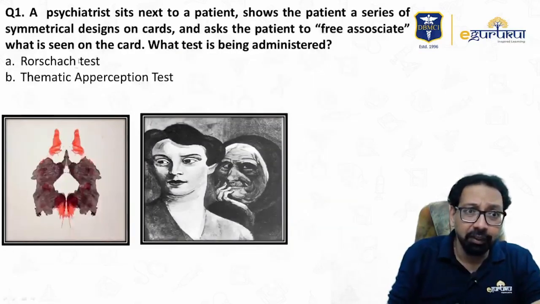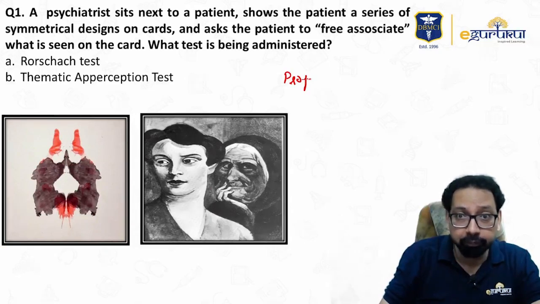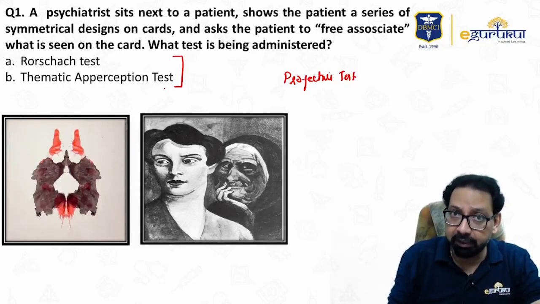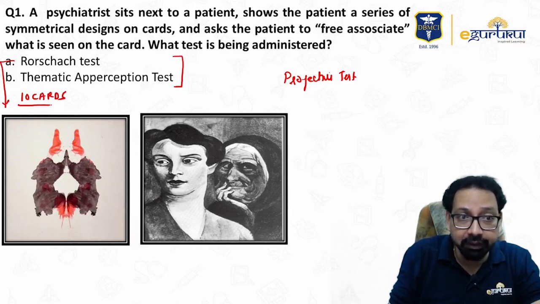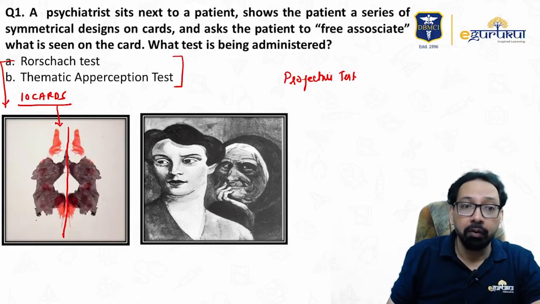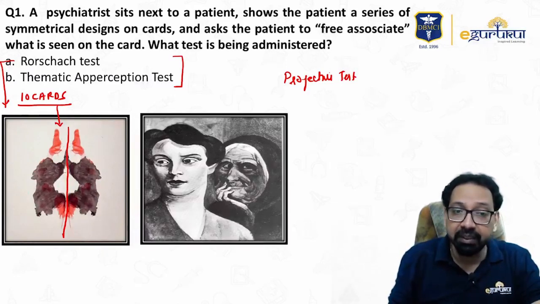Second image is projective test of personality. Common projective tests are the Rorschach test and thematic apperception test. Rorschach test, you are aware there are 10 cards. These 10 cards have symmetrical images. Look at this. They are symmetrical images. So, patient is asked to describe these images.